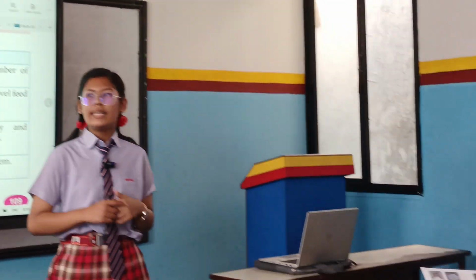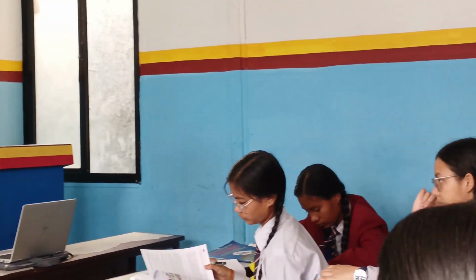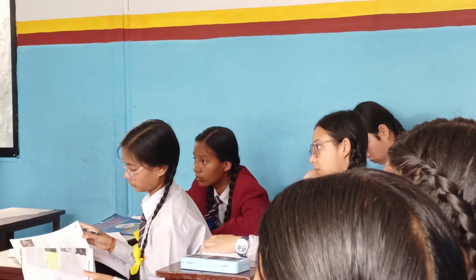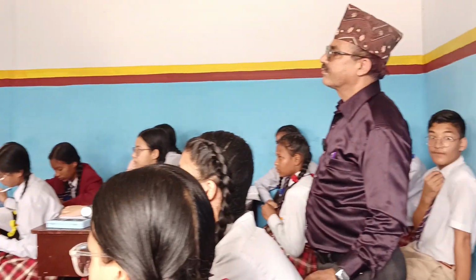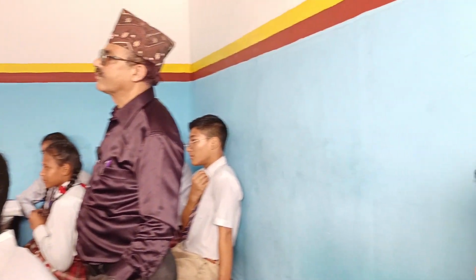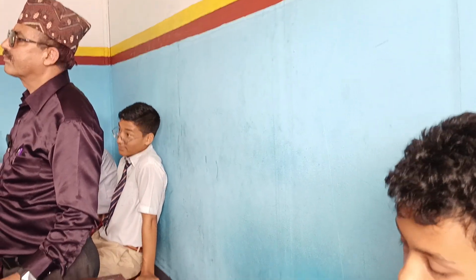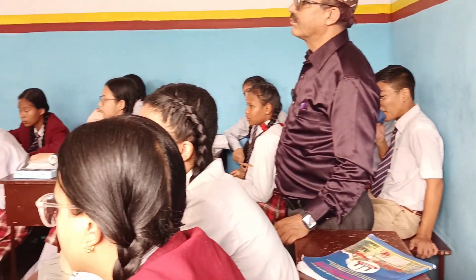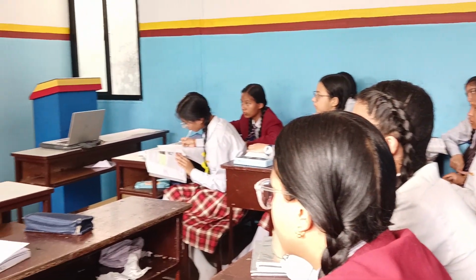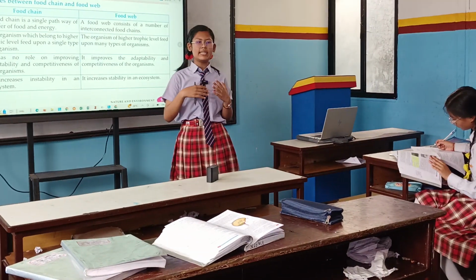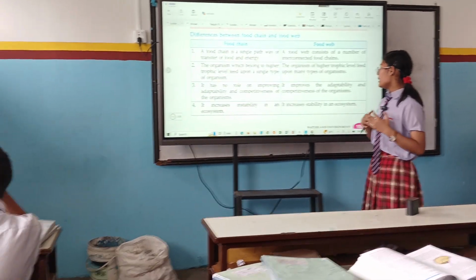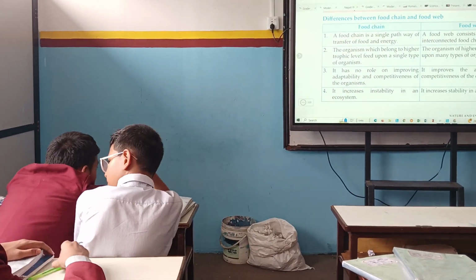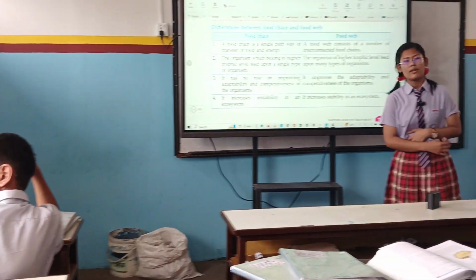In the food web, each organism wants to protect their life, and they adapt to their surrounding and compete with other organisms for their survival. While a food chain increases instability in an ecosystem. It means that sometimes a food chain can create instability in our surrounding, while a food web increases stability in an ecosystem and makes the environment balanced. Thank you. Have a great day.